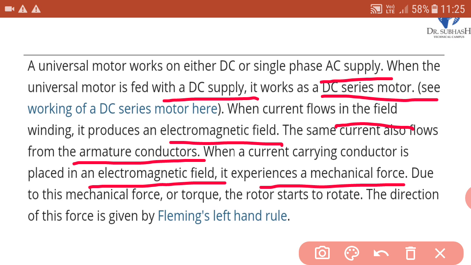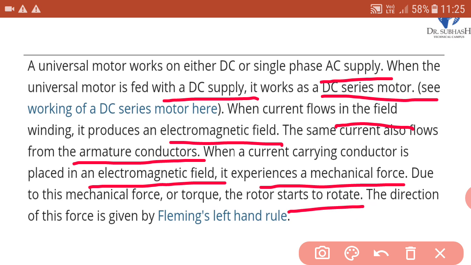So we know the law of electromagnetism. Whenever a current carrying conductor is placed in an electromagnetic field, at that time it experiences a mechanical force. And due to this mechanical force or torque, the rotor starts to rotate.